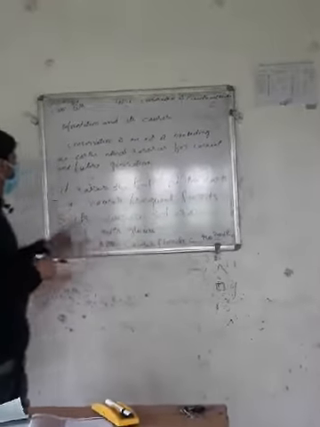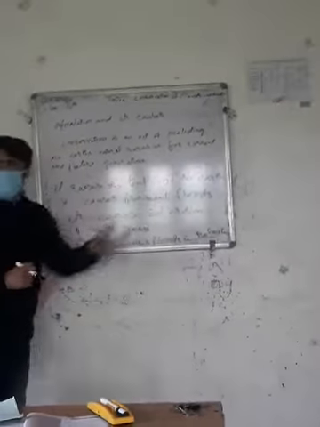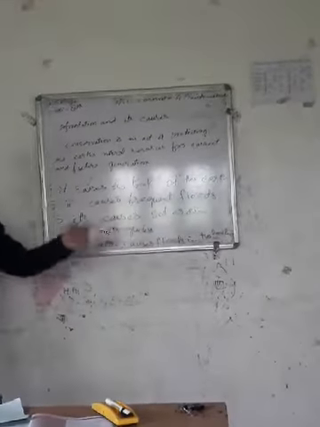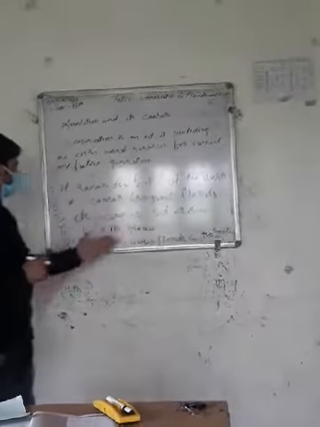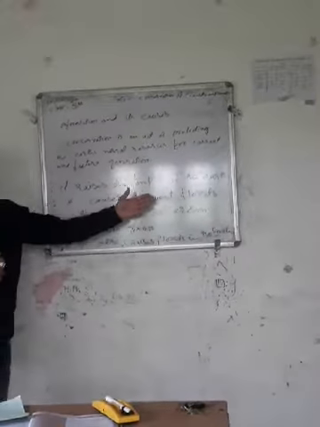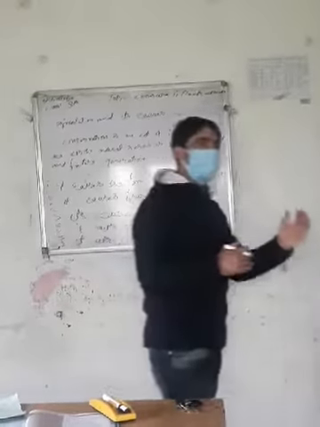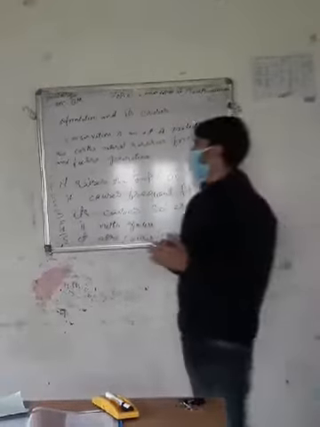Number two is that it causes frequent floods. When the temperature of the earth increases, the glaciers start melting, and it causes floods in the low-lying areas, because glaciers melt due to the increasing temperature of the earth.